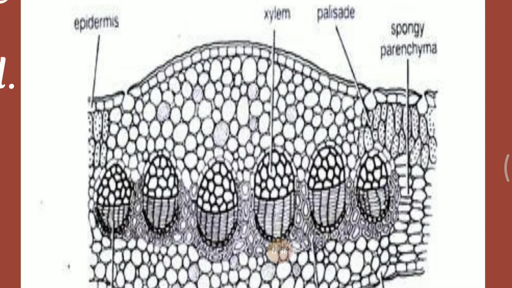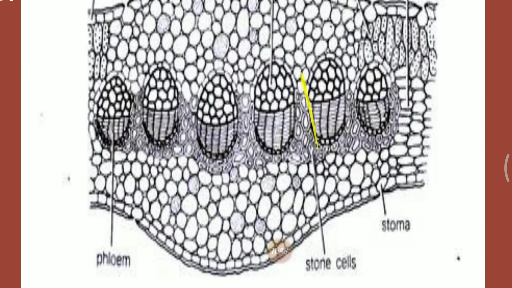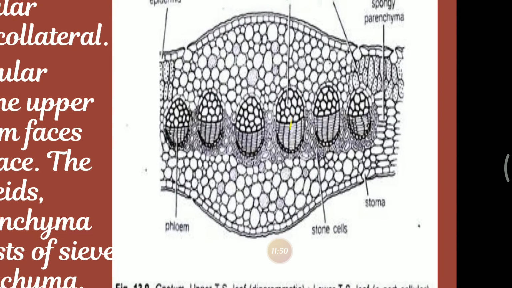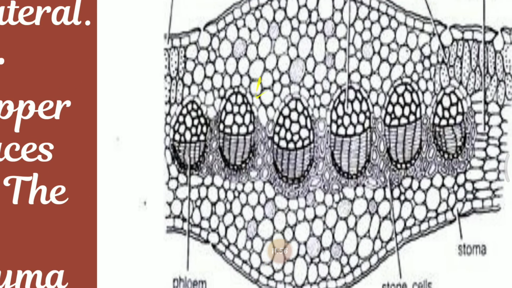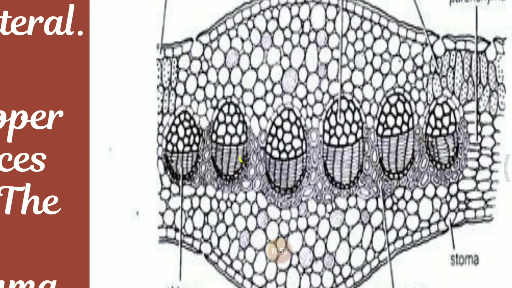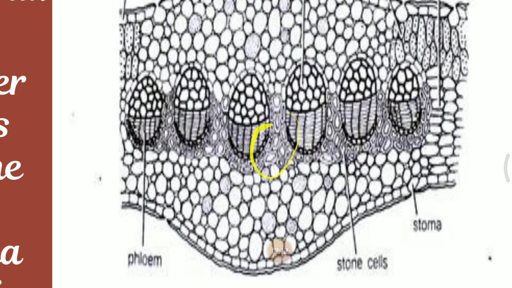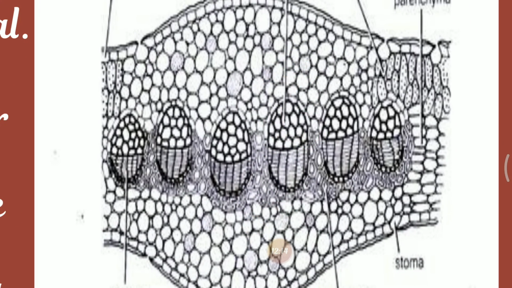Coming to the vascular bundle, they are conjoint, collateral, and endarch. The xylem of this bundle faces upwards. Here you can see this is the xylem, and this is the phloem, and in the middle we can see the cambium, but very lightly present. Lower to that we can see some of the stone cells at the base of each and every bundle. This is each individual bundle, and we can see the darker portion here.